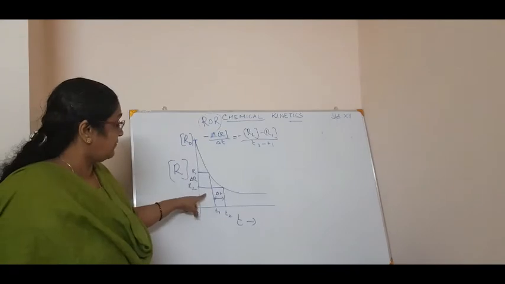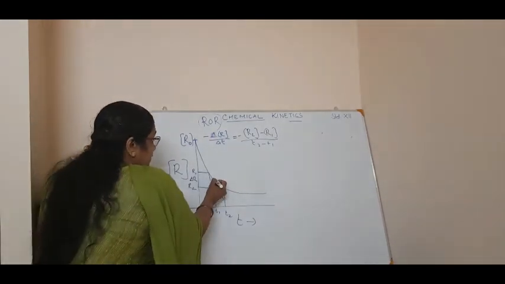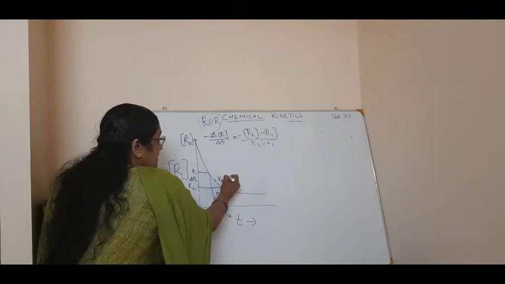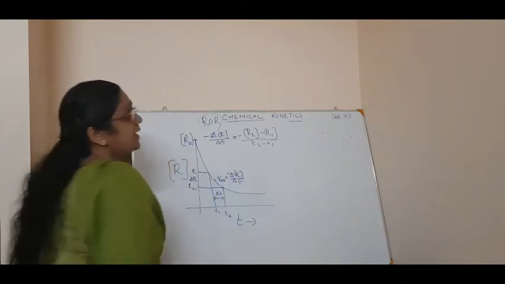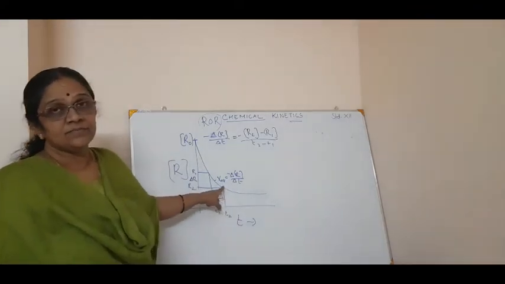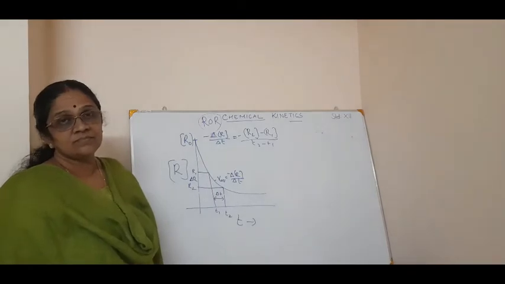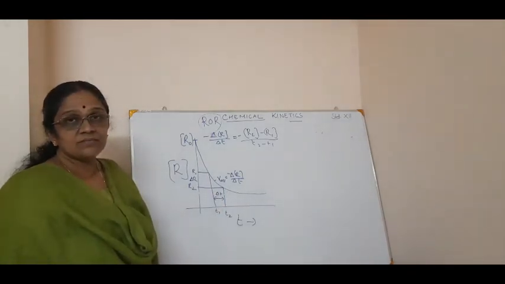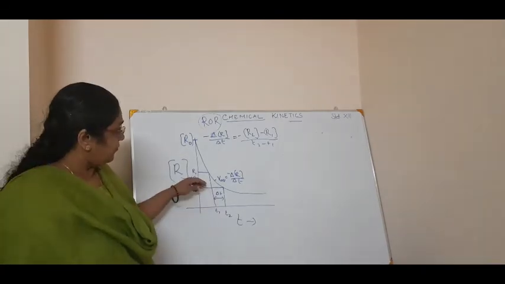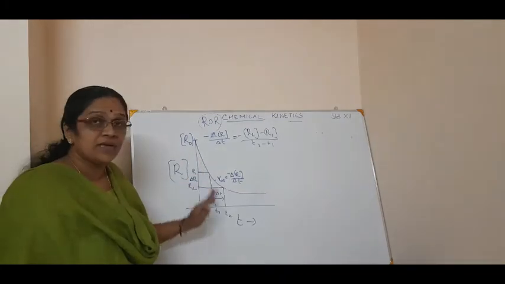So from this graphical representation I can get the rate of reaction. That is, R average is equal to minus delta R by delta T. This is how I represent it graphically. Now you know how to calculate the average rate of a reaction graphically.